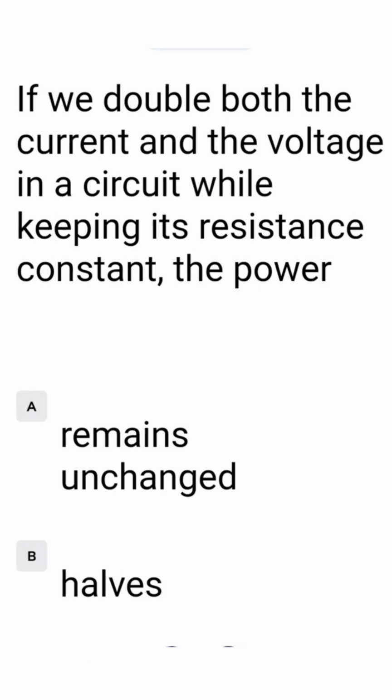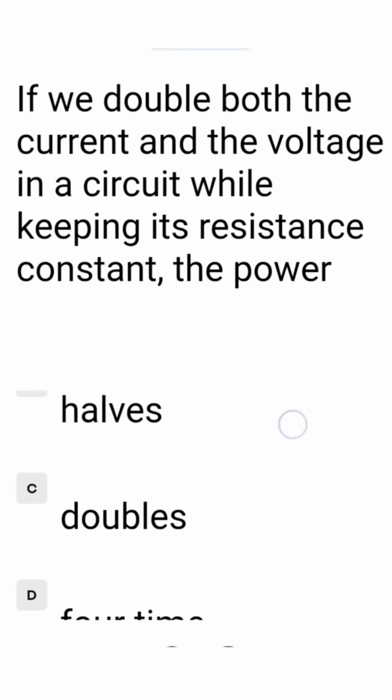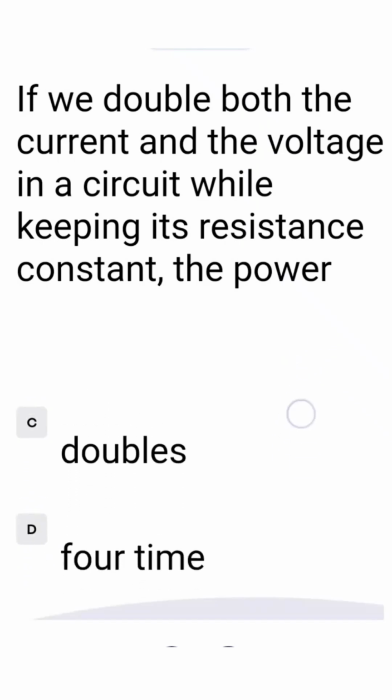If we double both the current and the voltage in a circuit while keeping its resistance constant, the power: 2V multiplied by 2I, 4 times. Option A remains unchanged, B halves, C double, D 4 times. 4 times is the correct answer, that is in option D, so we tick at option D.